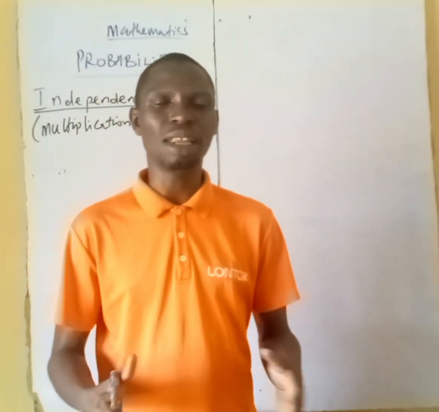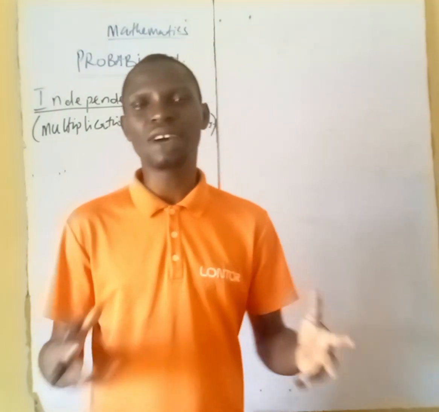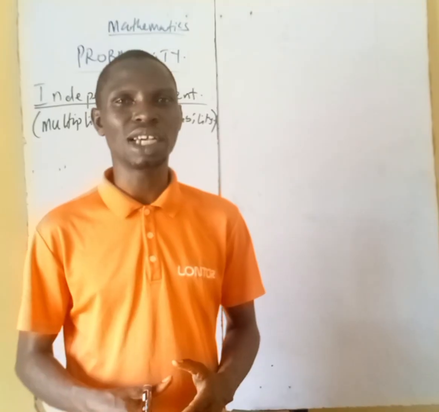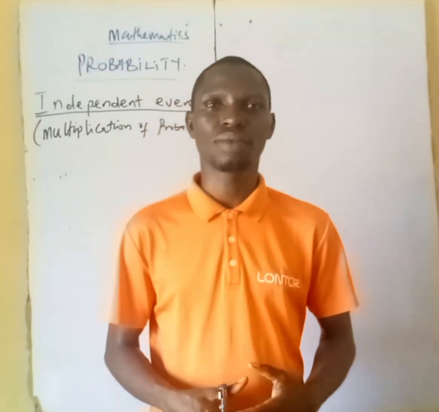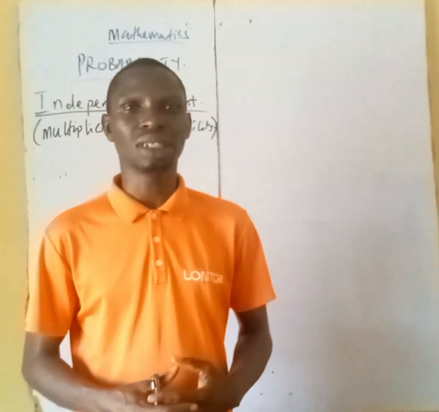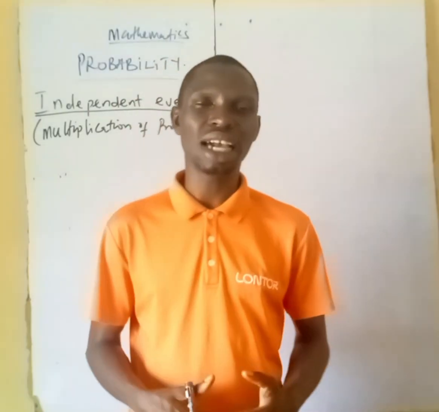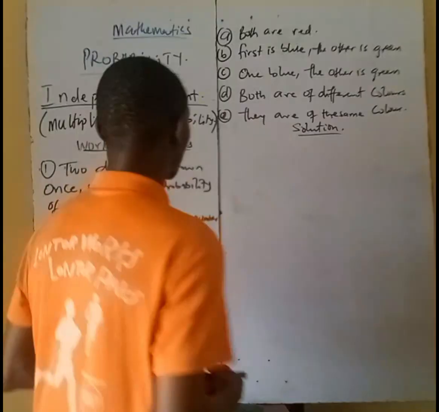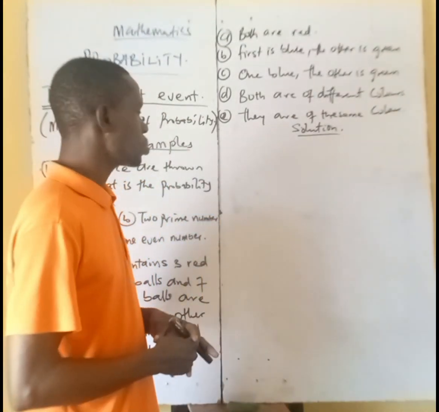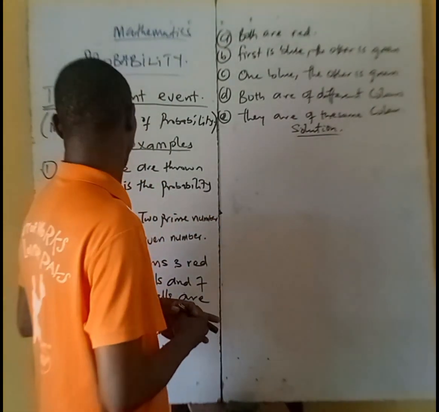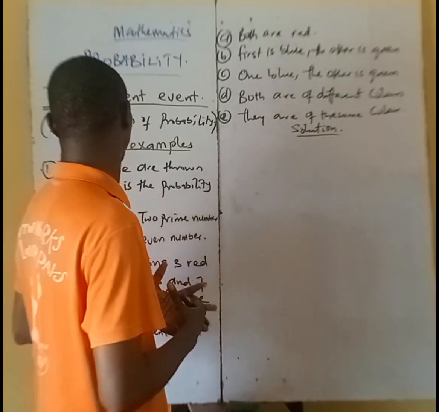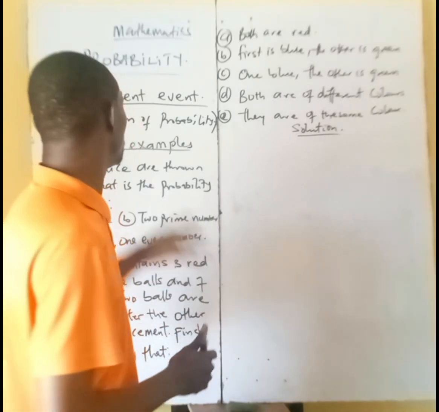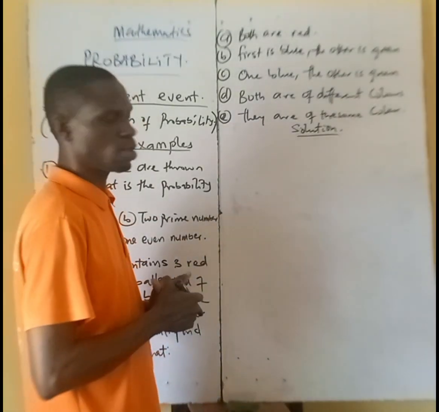That is what we call independent events: 2 events that happen such that the occurrence of one will not affect the occurrence of the second one. So let's quickly take brief examples of independent events. Now let's quickly solve these questions and see how to tackle problems relating to independent events.